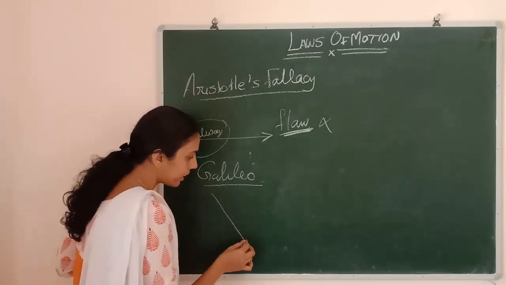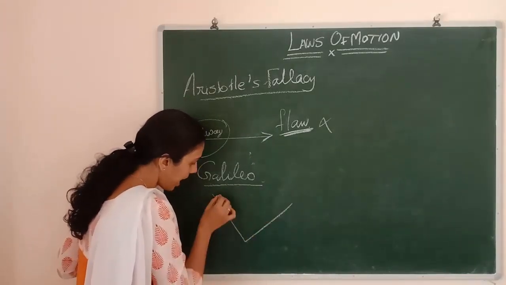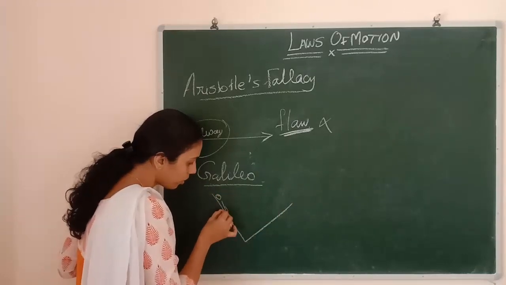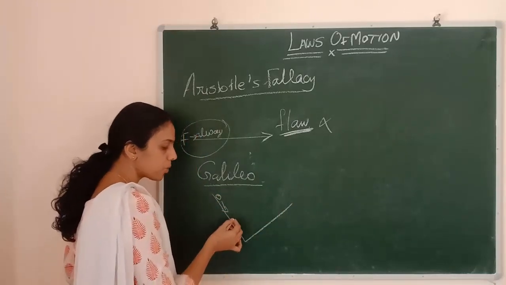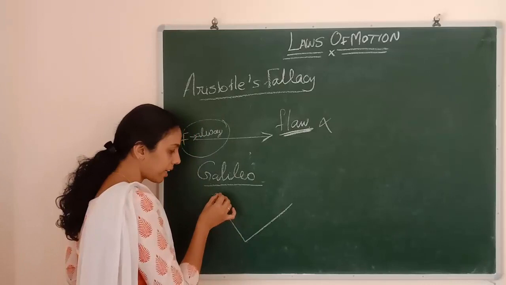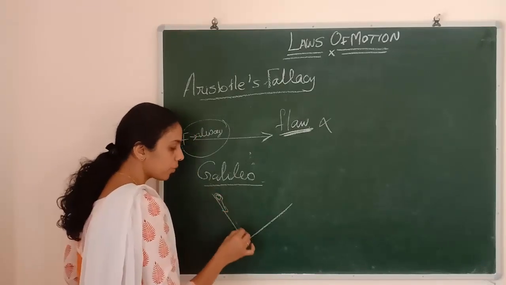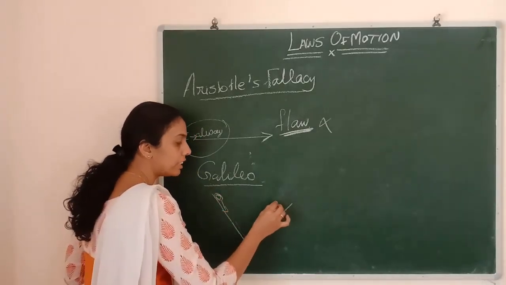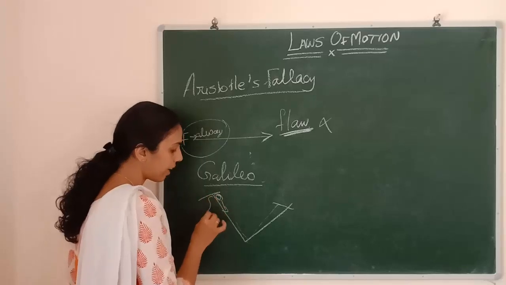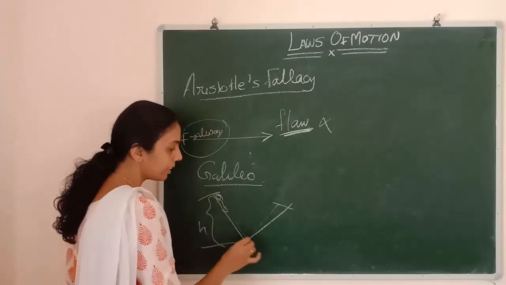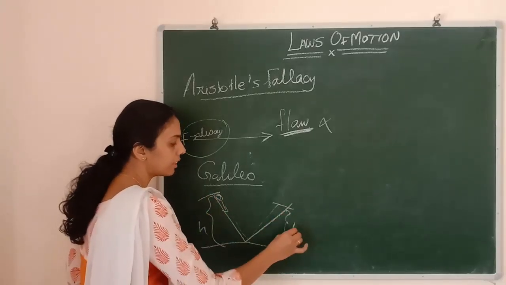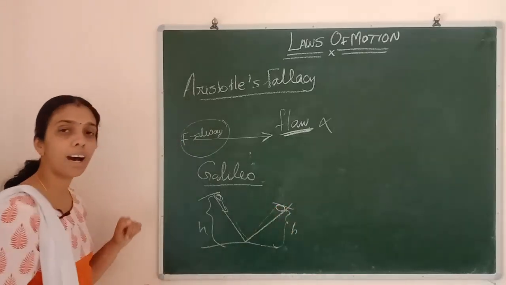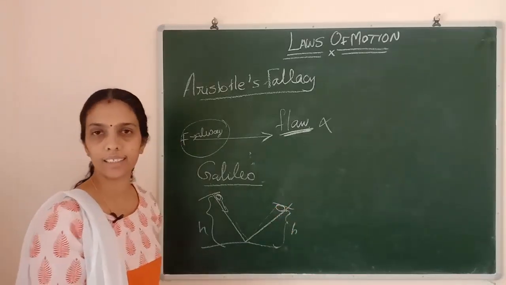He took one inclined plane like this and made the ball move. He understood that if I start from this position, the object will reach the same height. If h is the height here, the object will reach the same height at the other end also.